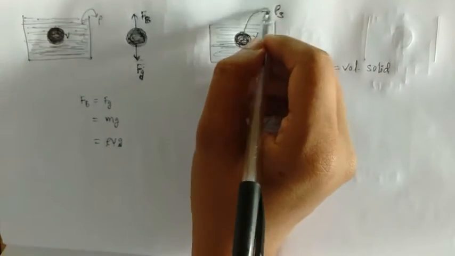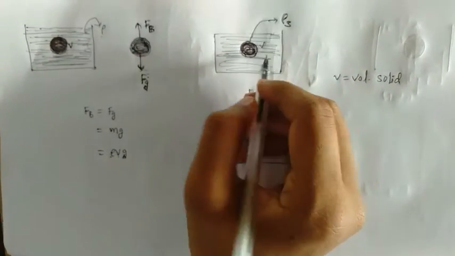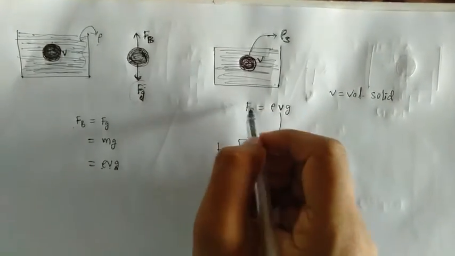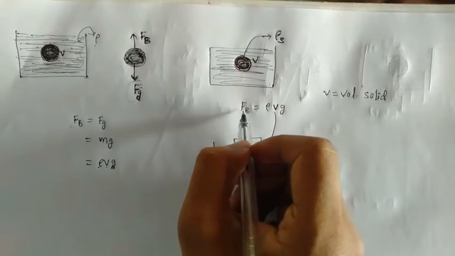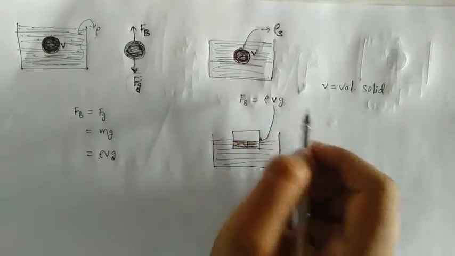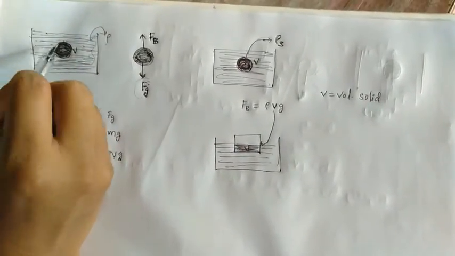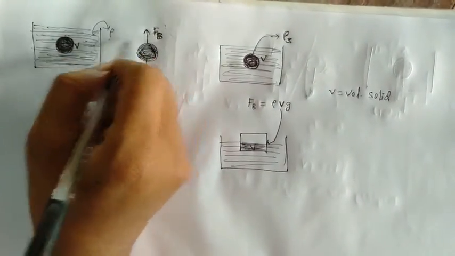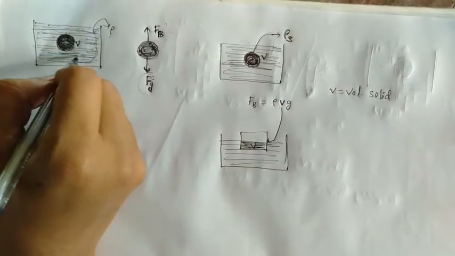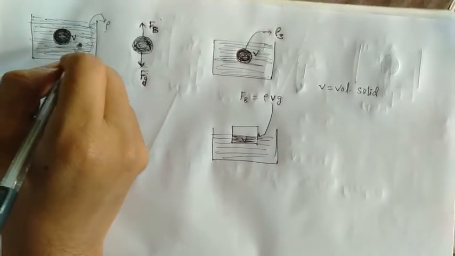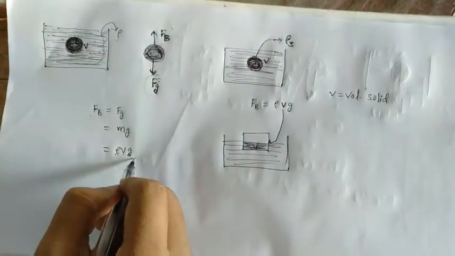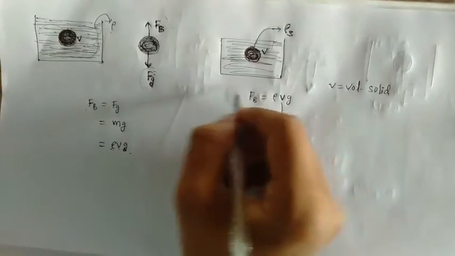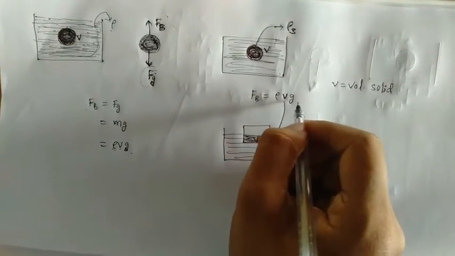Let's say the density of the solid is rho s, and the volume will be the same. Now the force is also the same. The buoyancy force will be rho times V times g, because the buoyancy force is coming from the remaining part of the liquid. So here also the buoyancy force will be the same, that is, the weight of the liquid displaced.